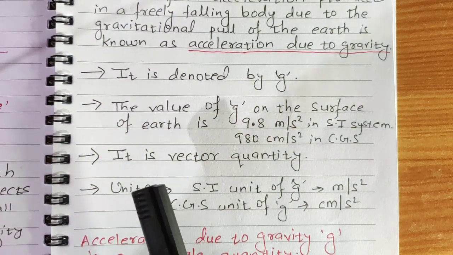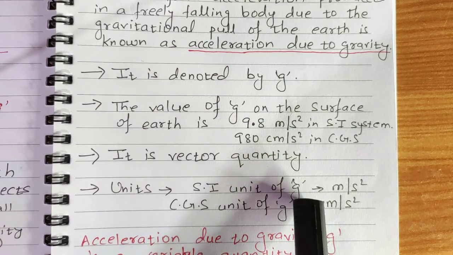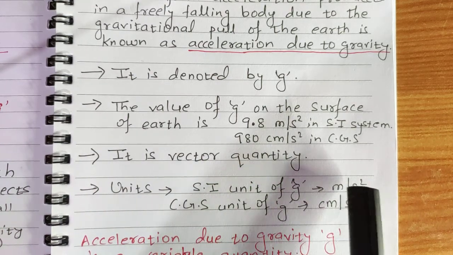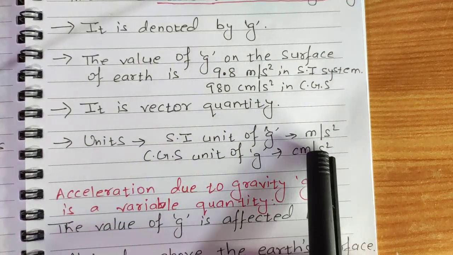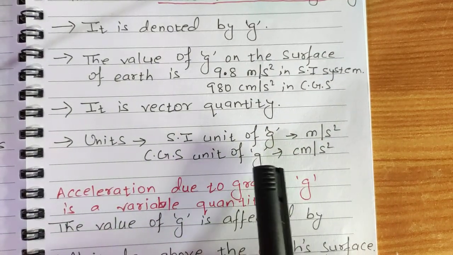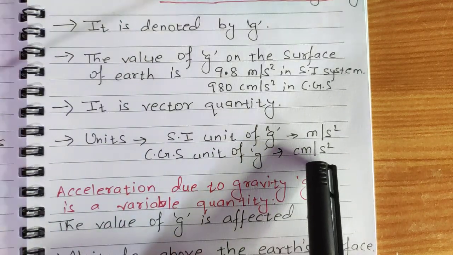Next, units. The SI unit of g is meter per second square and the CGS unit is centimeter per second square. Clear?